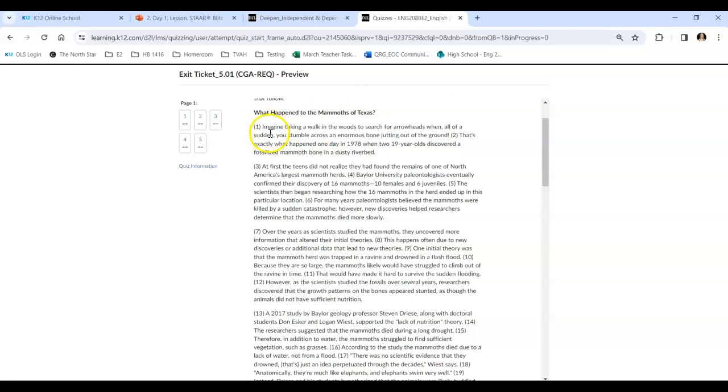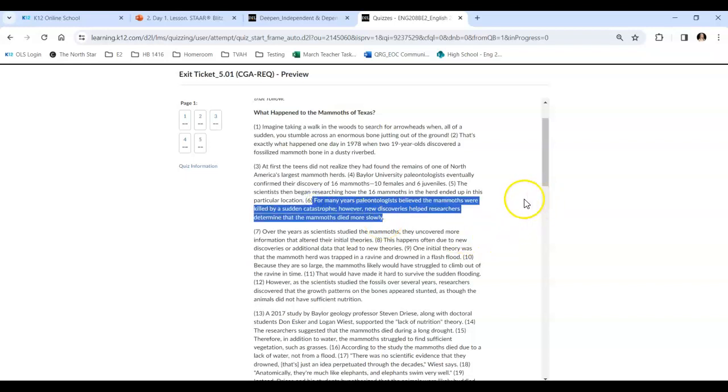Imagine taking a walk in the woods to search for arrowheads when all of a sudden you stumble across an enormous bone jutting out of the ground. That's exactly what happened in 1978 when 2 19-year-olds discovered a mammoth bone. At first, the teens did not realize they had found the remains of one of the mammoth herds. Baylor paleontologist confirmed 16 mammoths. Researching how the mammoths ended up in this particular location, for many years, paleontologists believed the mammoths were killed by a sudden catastrophe. However, new discoveries helped researchers determine the mammoths died more slowly.